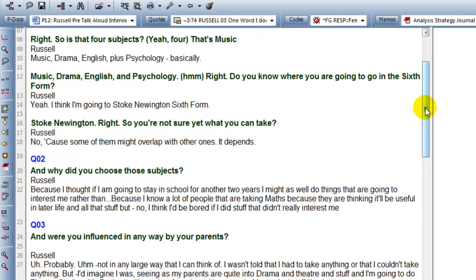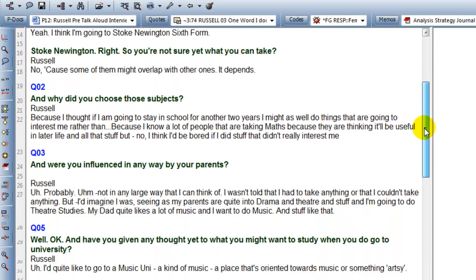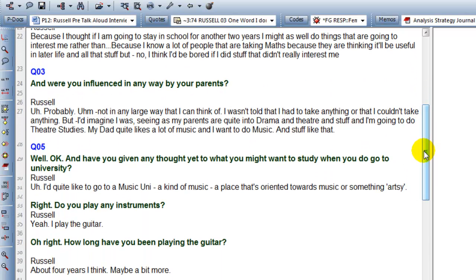If I want to make a comment here, I'm talking about the subjects that he intends to take for his A-levels, and I asked whether he was influenced by his parents. At first he says not really, but then his dad is actually an actor, and also likes music, so there is some kind of influence going on.